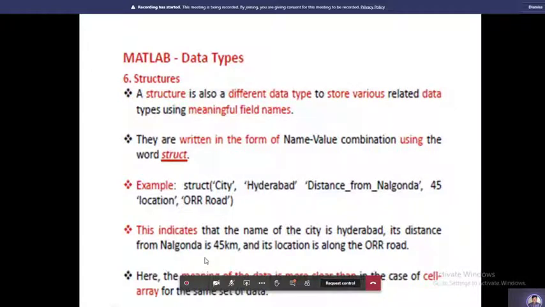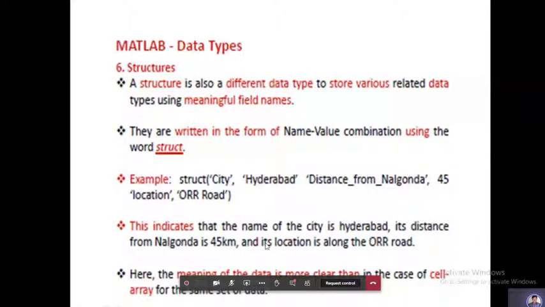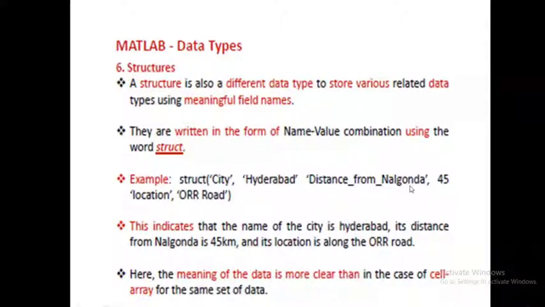Its distance to Nalgonda is 45 kilometers and its location is along the water road. So you want to create a structure like this. If you want to mainly focus on understanding the distance of the city Hyderabad from Nalgonda, by making this one, you can understand easily.